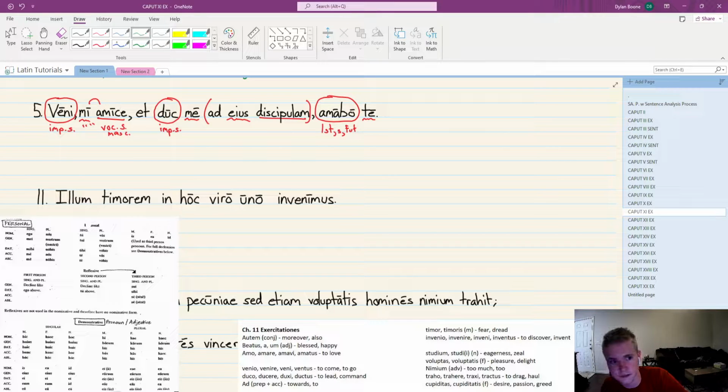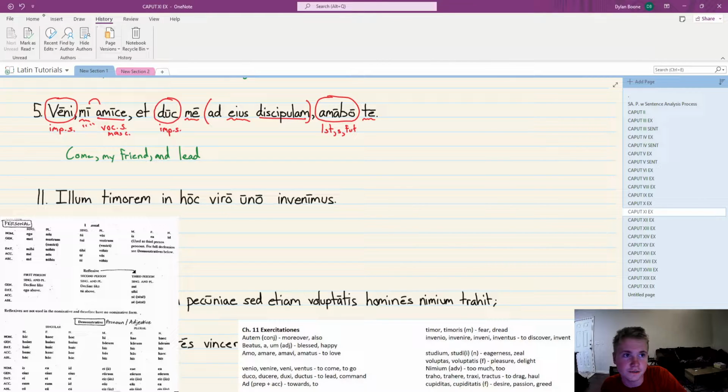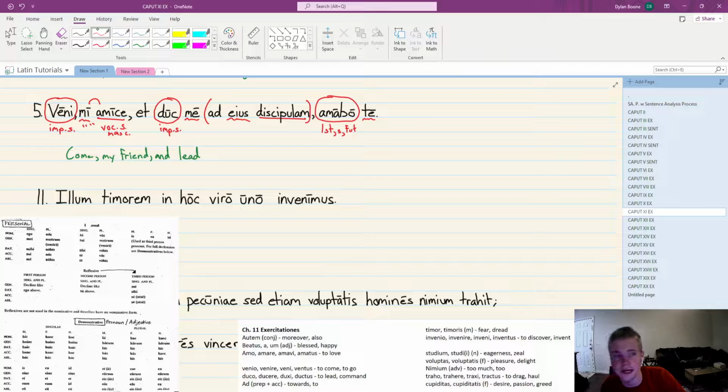So I'll go ahead and translate the first couple words here. So venī means to come or go. So we're going to say come here, or come along. Come, my friend. I'm speaking to him. Et, and duc, command again, telling him to lead me. And that actually brings us into the next one. It's ego mihi me in order of cases. So this could be accusative or ablative. There's no prepositions really going on here, and it makes a lot of sense for it to follow this. So this is our direct object.